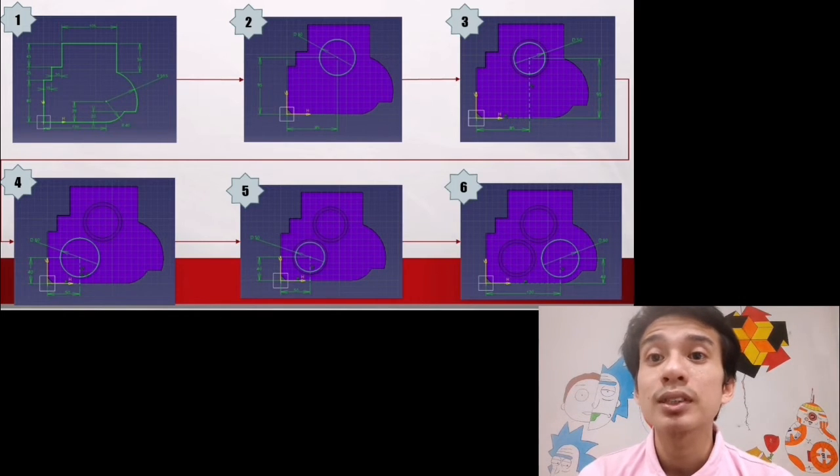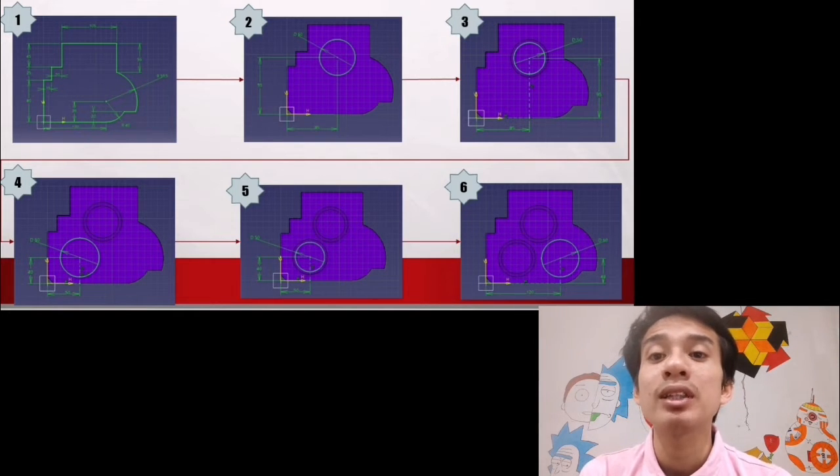For the next step, draw a circle with diameter of 60mm. Then, exit workbench and apply 40mm pocketing. For fifth step, draw a circle with diameter of 50mm at the same place as step 4. Then, exit workbench and apply 5mm pocketing.